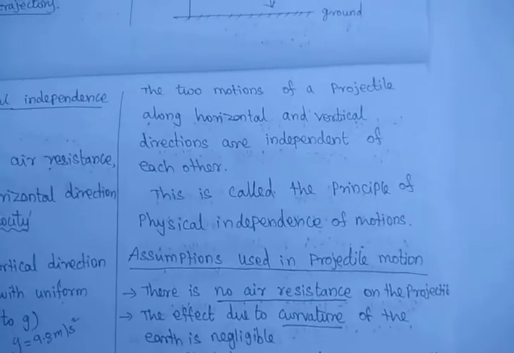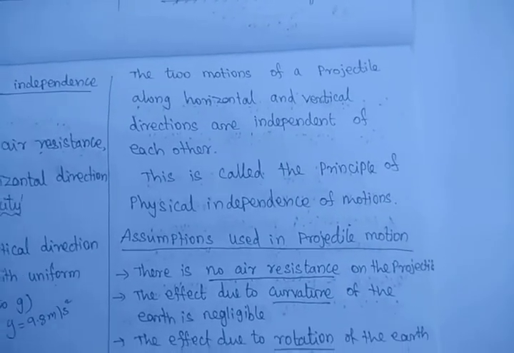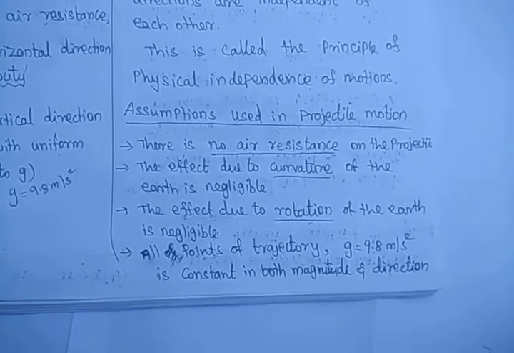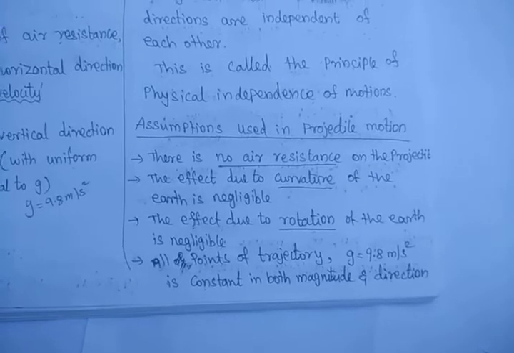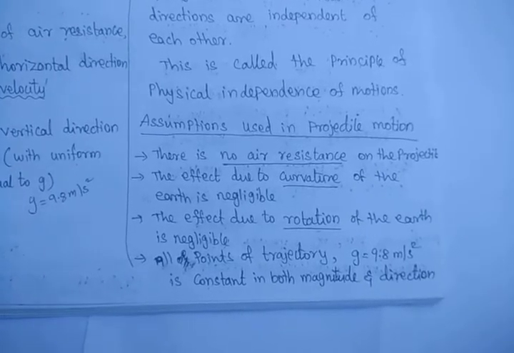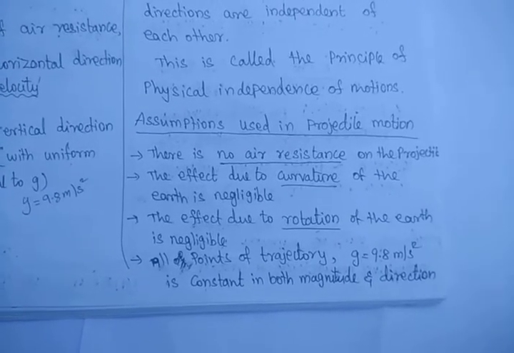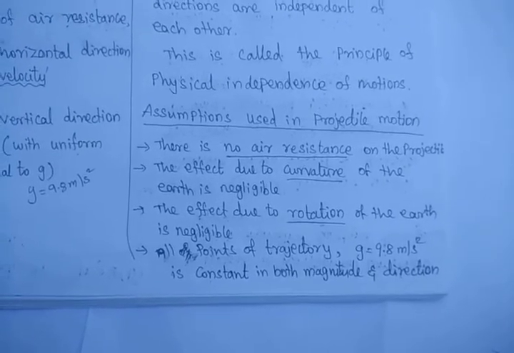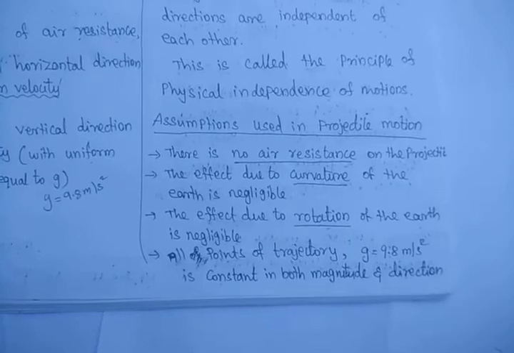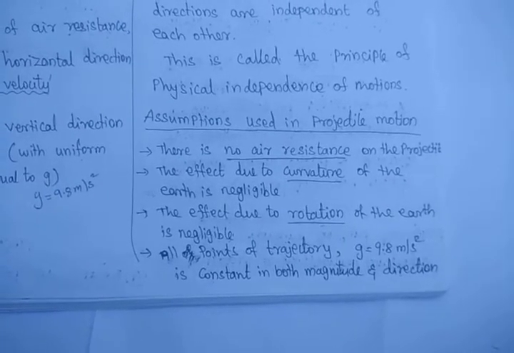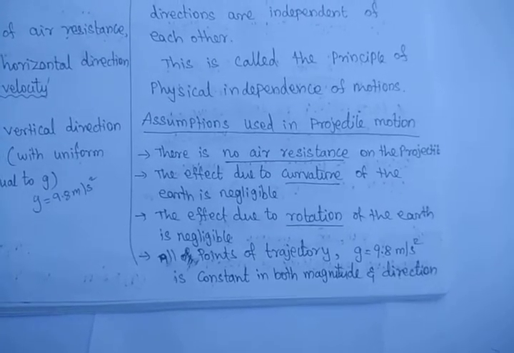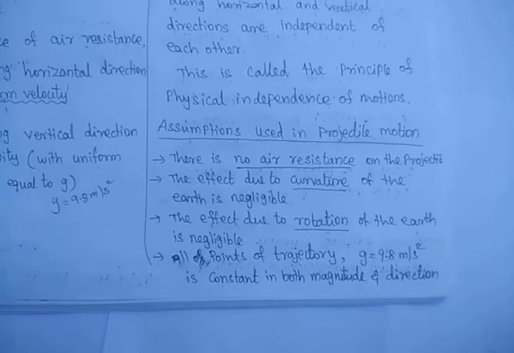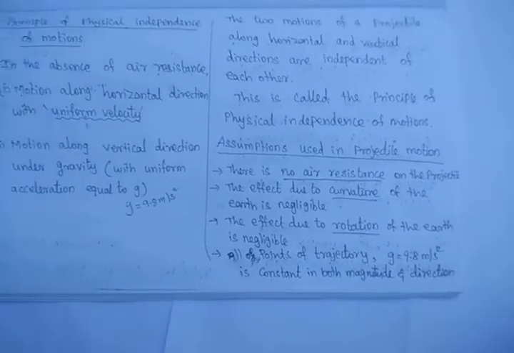So that is the principle of physical independence. We are taking some assumptions for deriving the expressions for projectile motion. The assumptions are: air resistance is zero, the curvature of the earth and rotation of the earth are neglected, and finally, throughout the projectile motion, the acceleration due to gravity is 9.8 meters per second squared. This is constant, not only in magnitude but also in direction. It is in the downward direction.